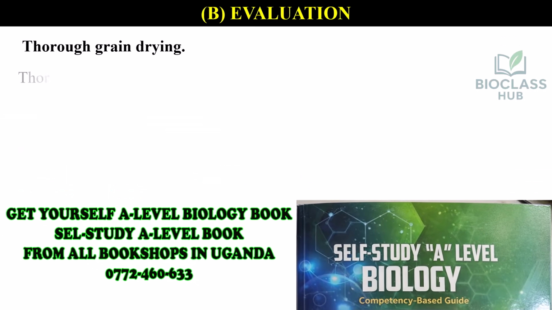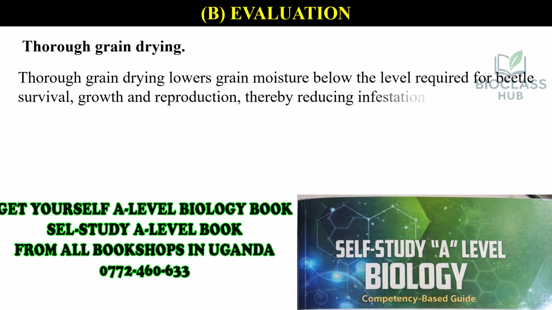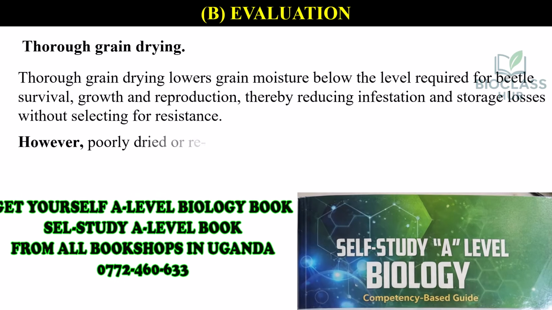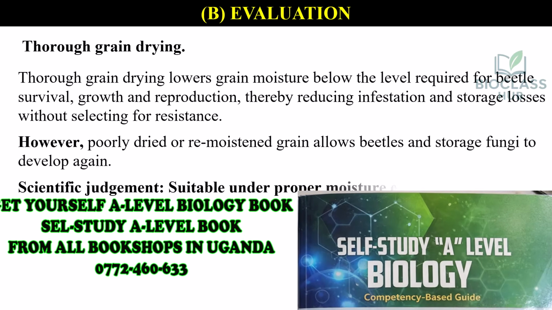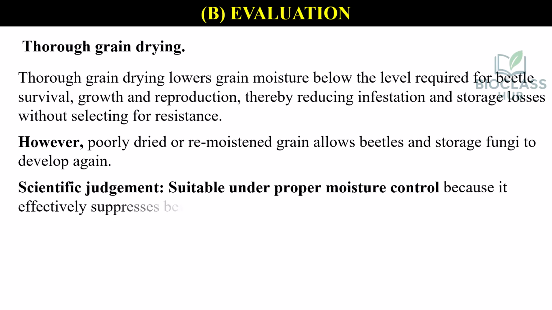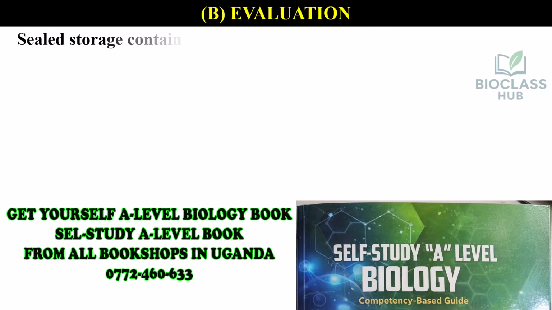Thorough grain drying. Thorough grain drying lowers grain moisture below the level required for beetle survival, growth, and reproduction, thereby reducing infestation and storage losses without selecting for resistance. However, poorly dried or remoistened grain allows beetles and storage fungi to develop again. Scientific judgment, suitable under proper moisture control because it effectively suppresses beetle multiplication, but its success depends on maintaining dry storage conditions.